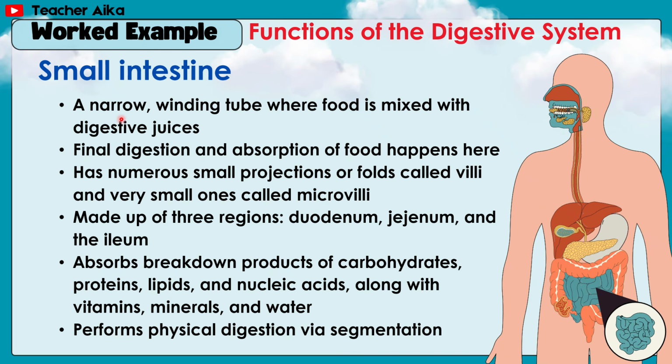Small intestine, a narrow winding tube where food is mixed with digestive juices. Final digestion and absorption of food happens here. Has numerous small projections and folds called villi, and very small ones called microvilli, made up of three regions: duodenum, jejunum, and ileum. Absorbs breakdown products of carbohydrates, proteins, lipids, and nucleic acids, along with vitamins, minerals, and water. Performs physical digestion via segmentation.